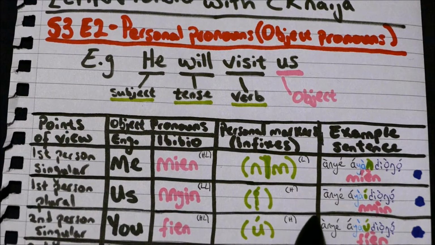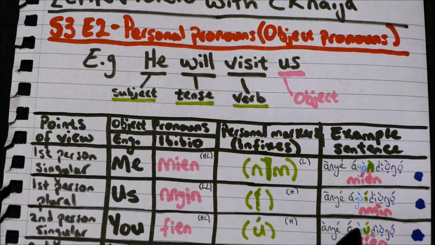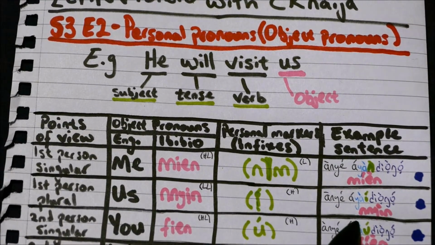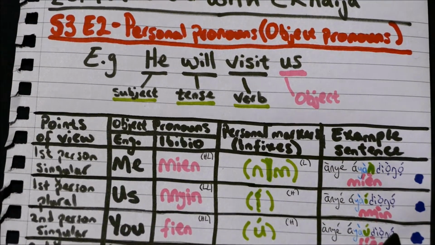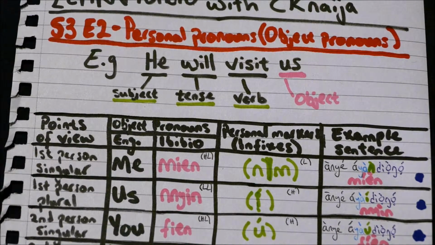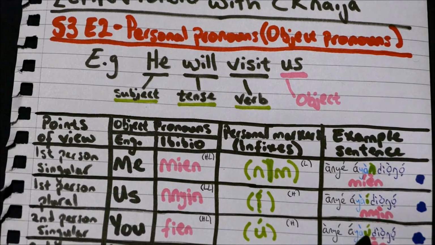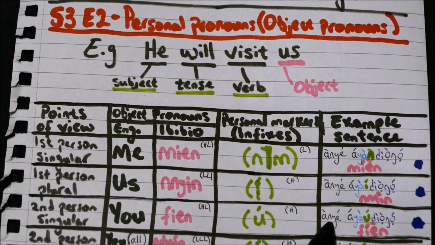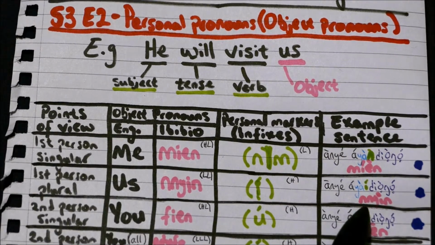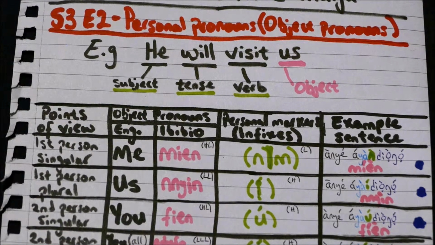Right? Anye, ayau, a. So going up. Then for the tense marker in light blue there, the start is going down. And then we have the object infix, and then we have the verb, and then the object pronouns. Anye, ayau, diongo, fien. Right? And that means he will know you.